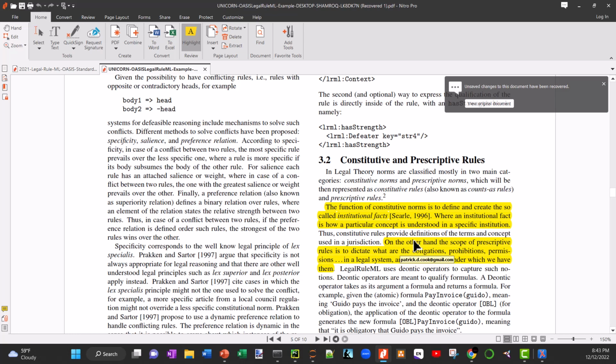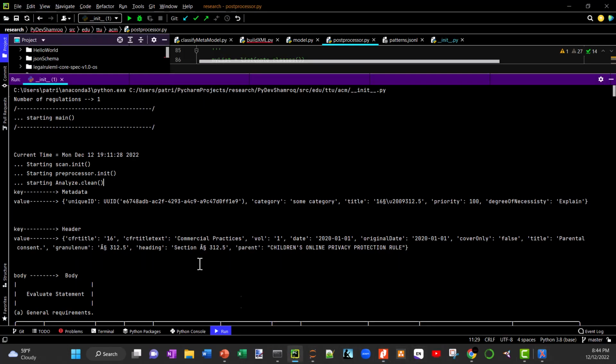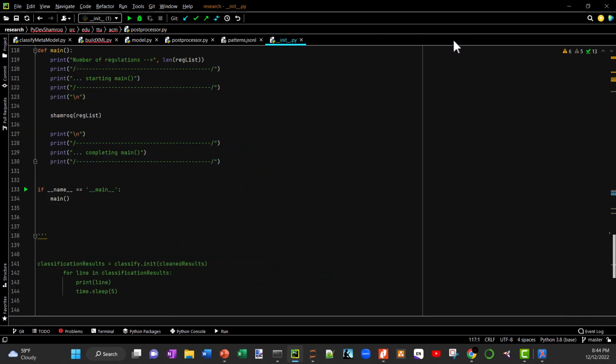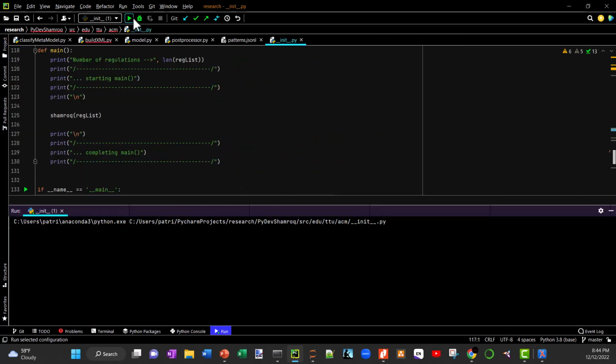Then I also take the other components of the particular regulations, whether it's a prepositional phrase or indirect object, and I'll make that association to some semantic role. And once I do that, I'll finally model it using Legal Rule XML. So that's in a nutshell what the process is like. Let's take a look. I'll run the application real quick.